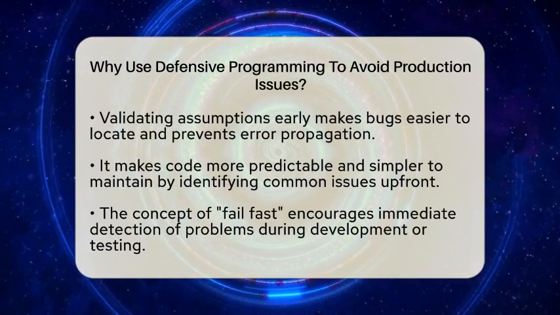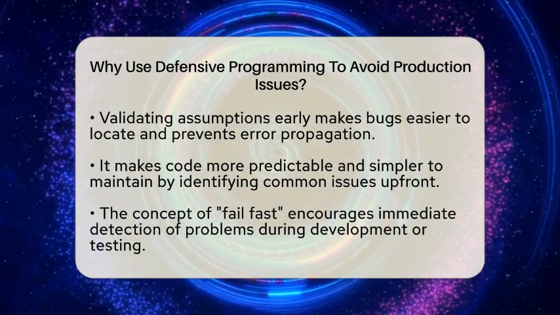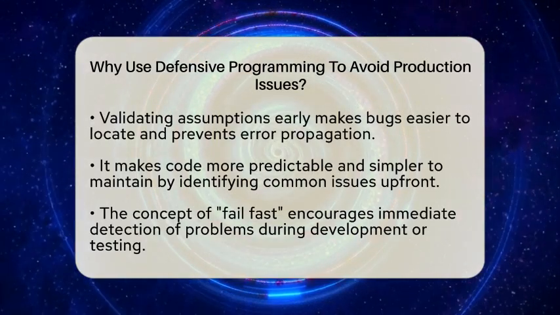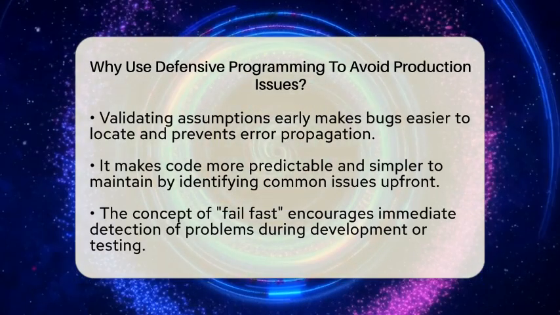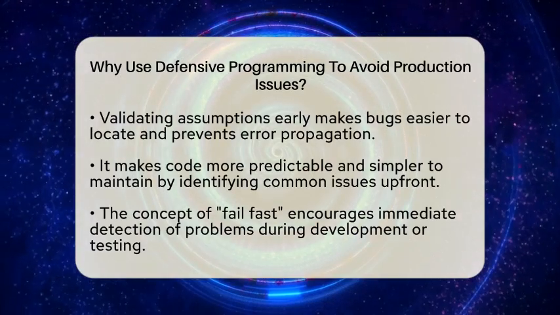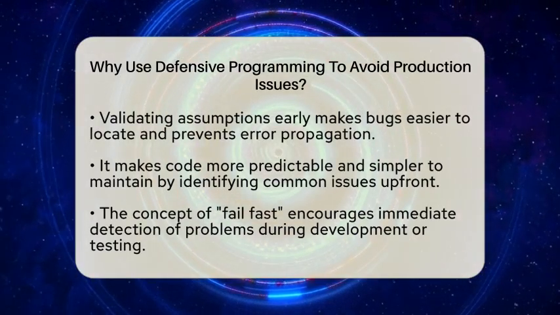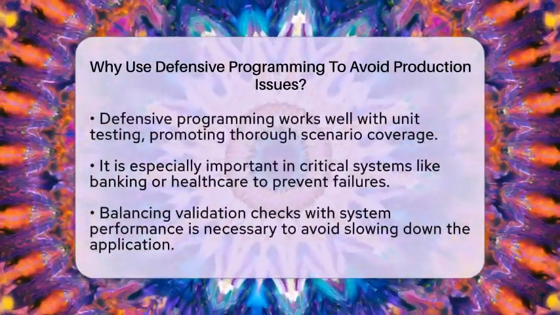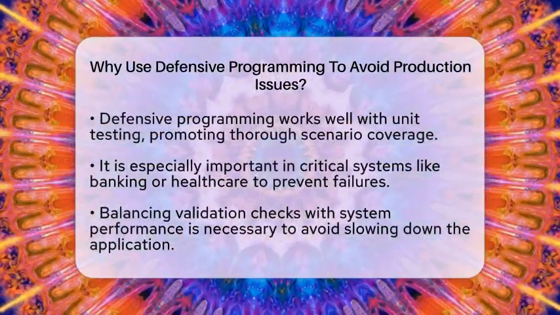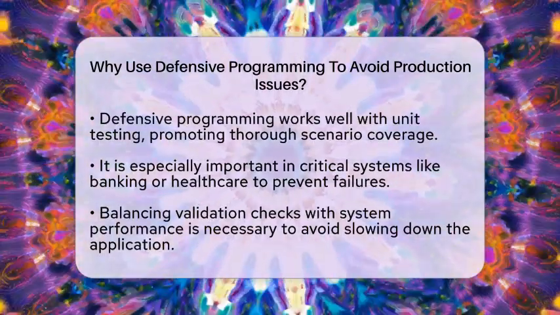Fail fast is a key idea here. It means problems are detected immediately instead of hiding or ignoring them. When errors are caught early, developers can fix them during testing or development, not after the software is in use. This reduces the chance of costly issues happening in production.